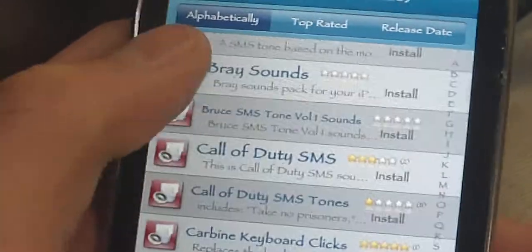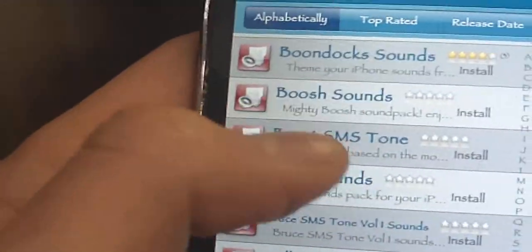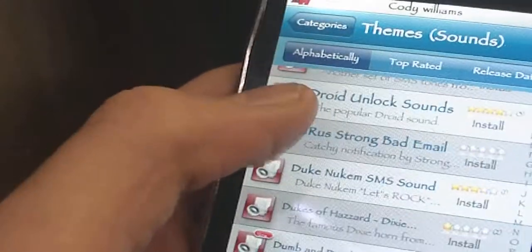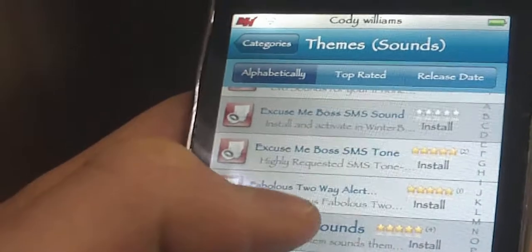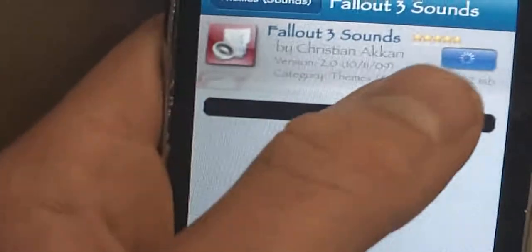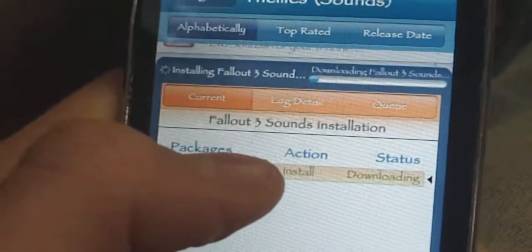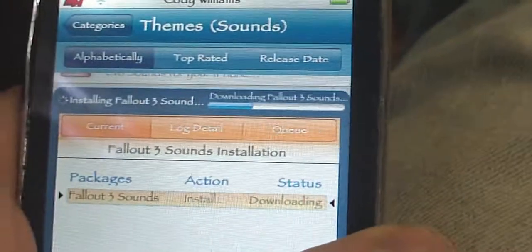Let's find one here. Hold on, let's just find at least a decent one that's worth downloading. Let's just do Fallout 3 sounds. Okay, then you'll get to this, and make sure it doesn't say SMS in there. Go to install, go to confirm, and then that'll download. And then once that's done downloading, I'll show you guys.